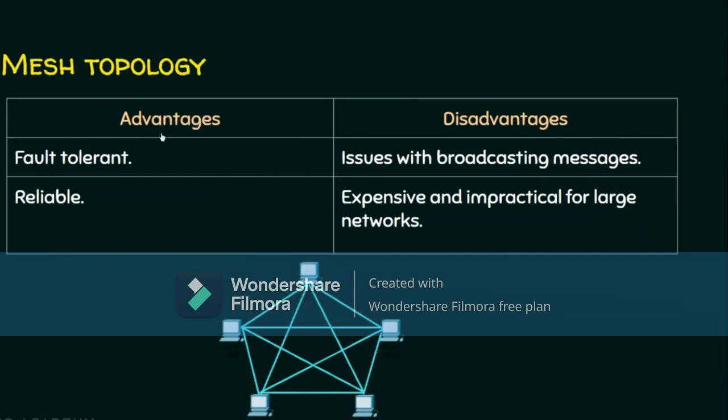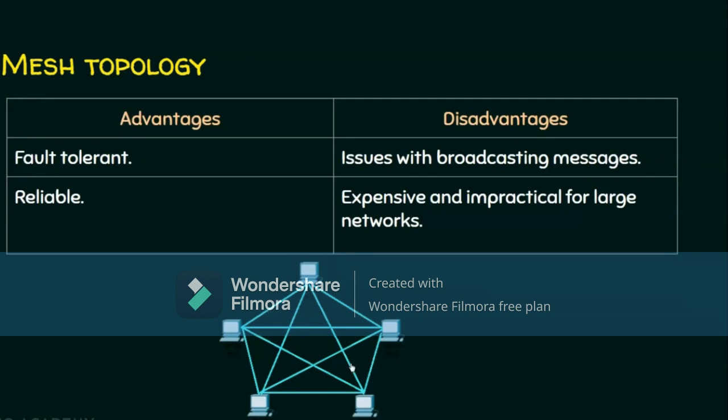The advantages of mesh topology are, it is fault tolerant. It means a failure is not going to affect the network. At the same time, you can rely upon this network because somehow your data will definitely reach the destination, even if there are link failures.